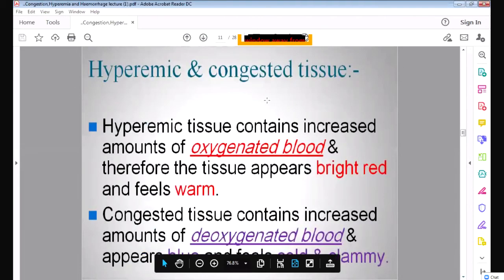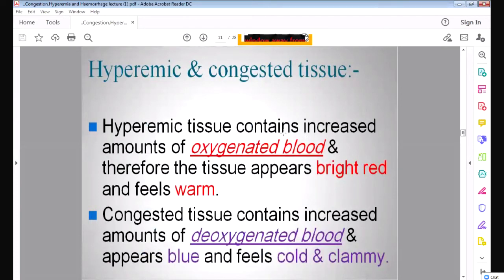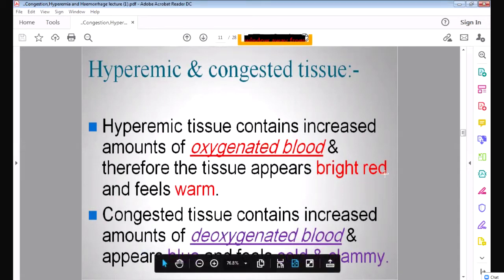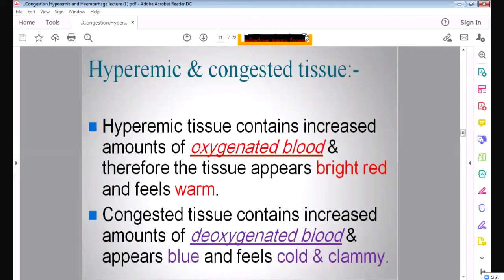So hyperemia and congestion, as I told you, hyperemia contains arterial blood. So it will contain oxygenated blood. If it contains oxygenated blood, the tissue will appear bright red and warm. That's why you can see in inflammation that the area will appear red and warm. That is one of the signs of inflammation: redness, warmness, heat. Because there is oxygenated blood. So if oxygenated blood collects in the tissue, in hyperemia, the tissue will appear bright red and warm.